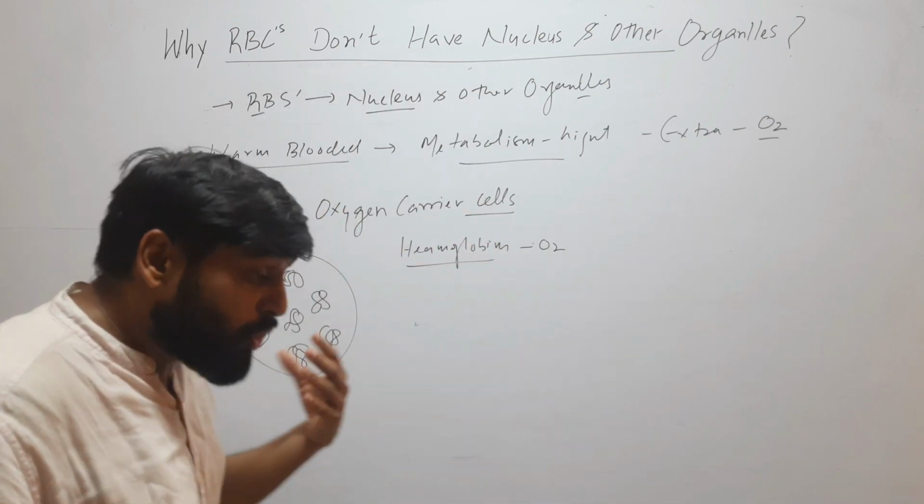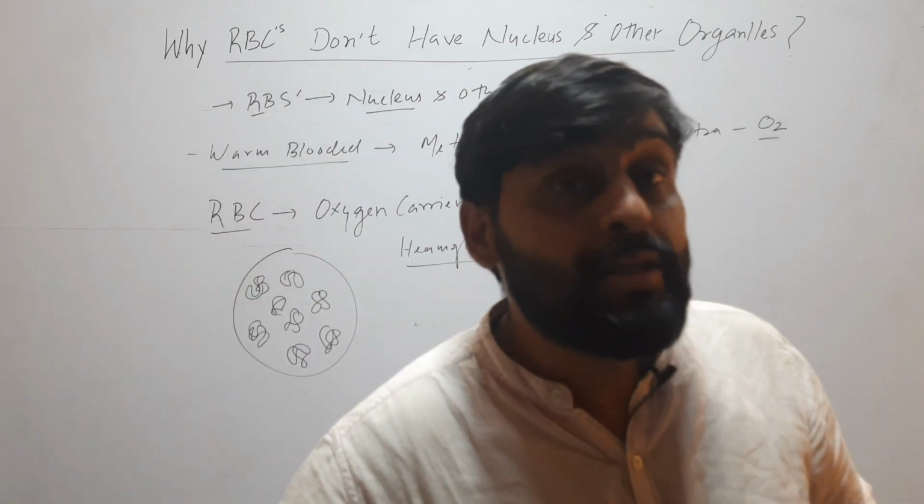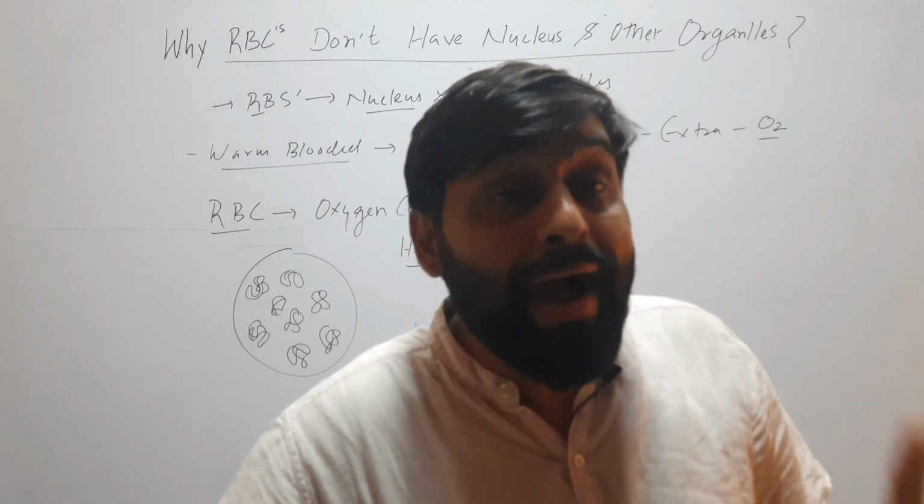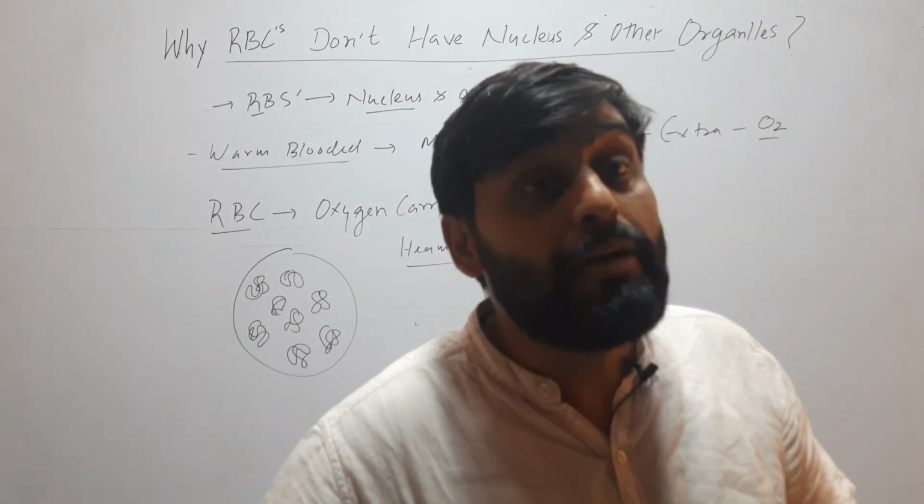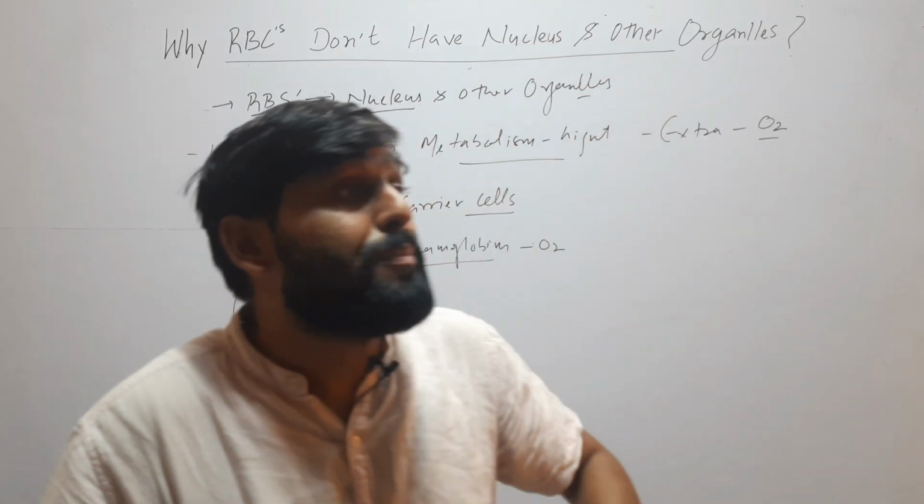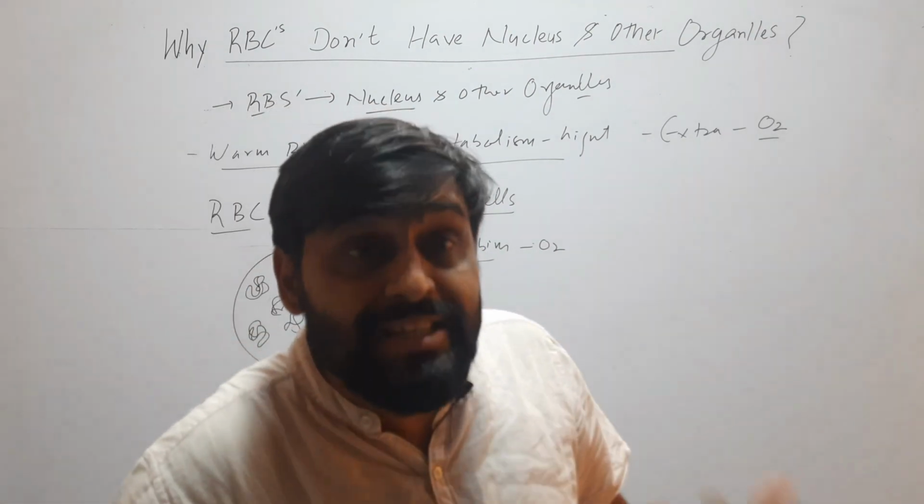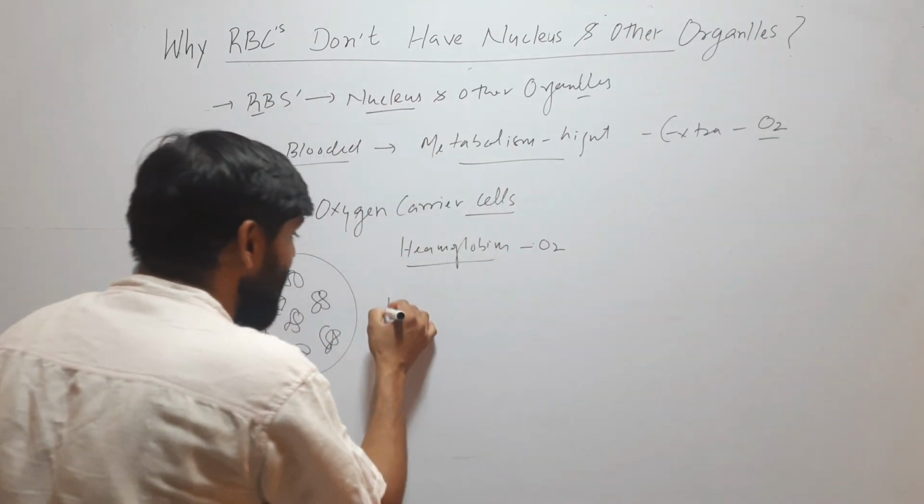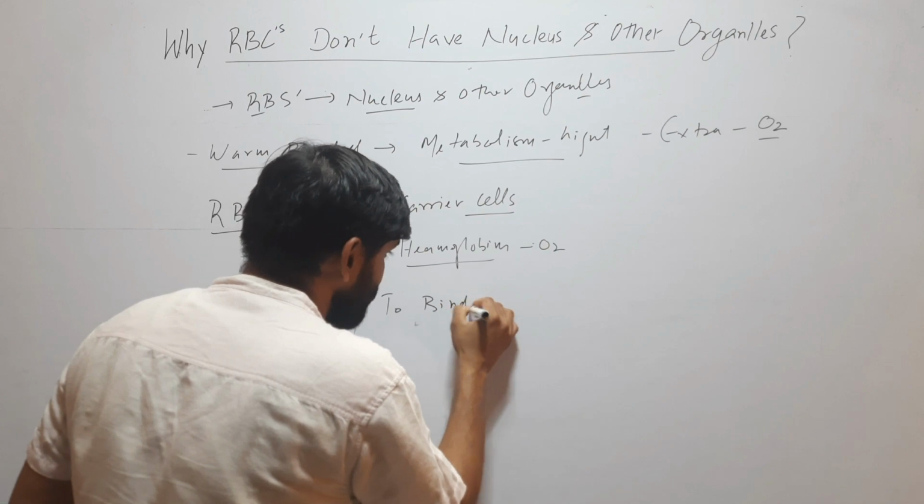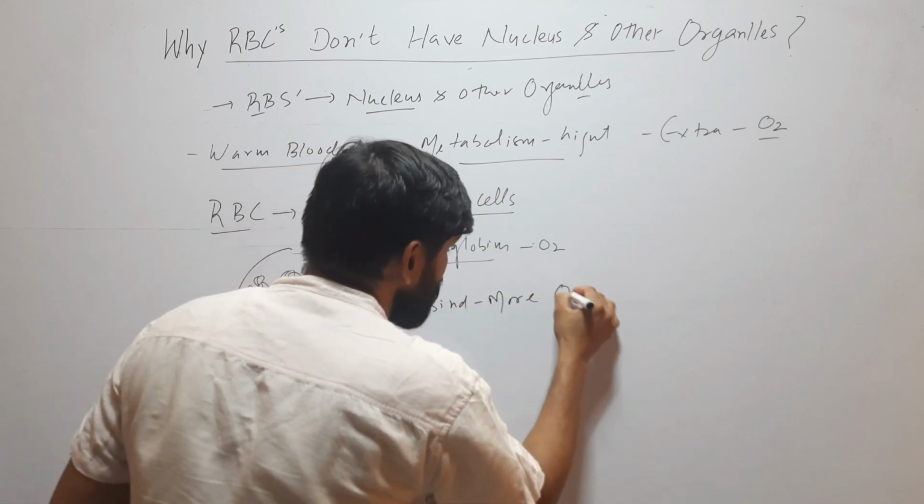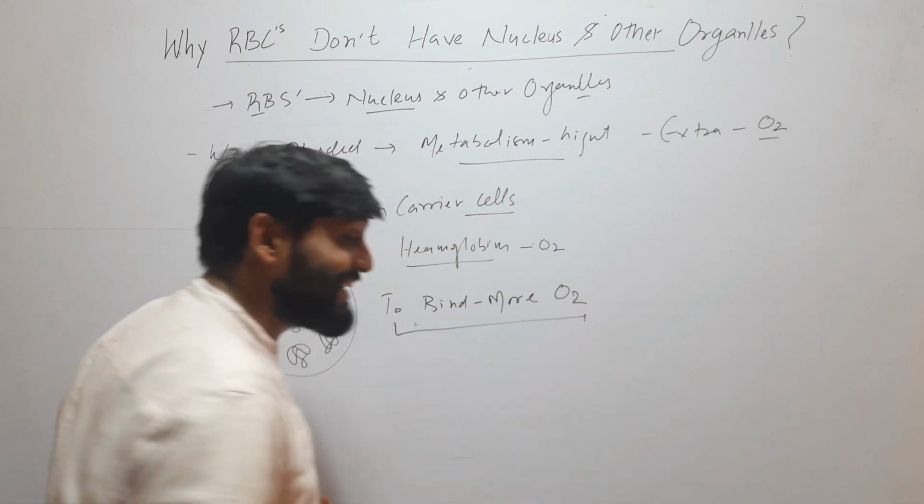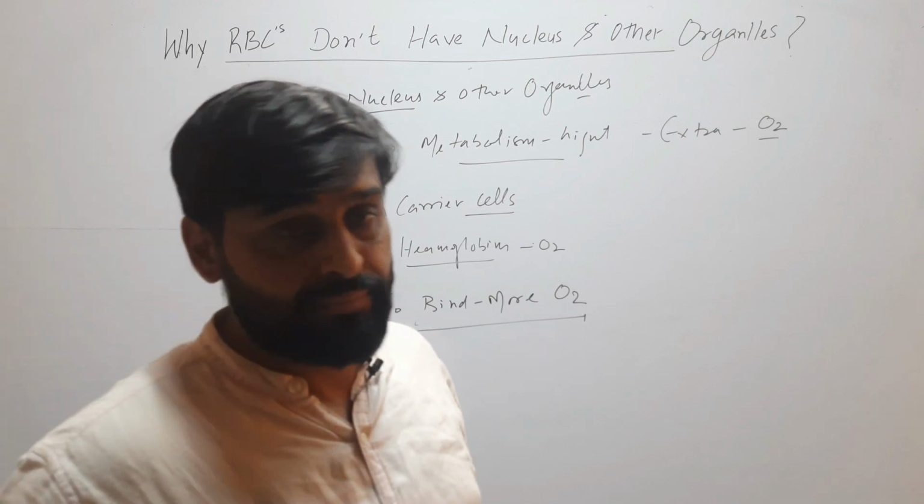If all the nuclei are removed from the cell, there will be more space for hemoglobin to bind oxygen atoms. So it lost all its organelles so that it can bind with more oxygen, or it will make this RBC more efficient. So this is the first reason, to bind more oxygen so that it can carry more oxygen.